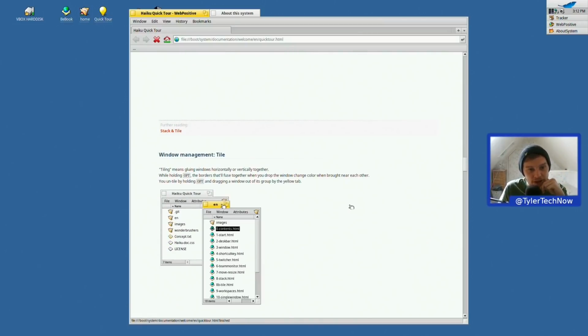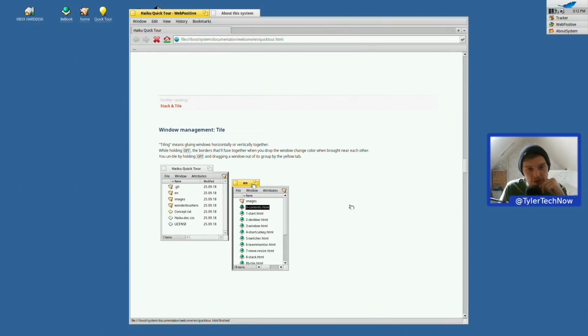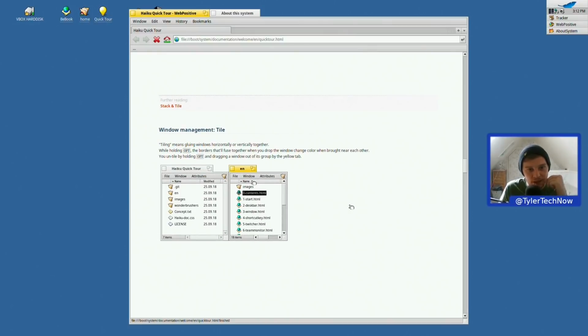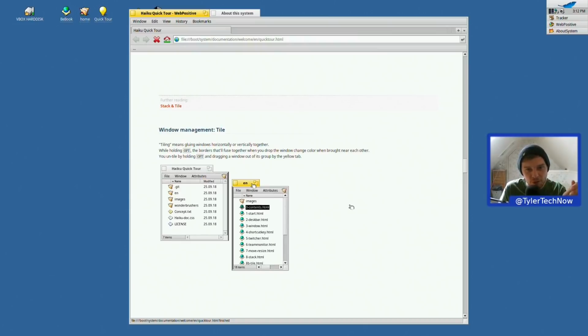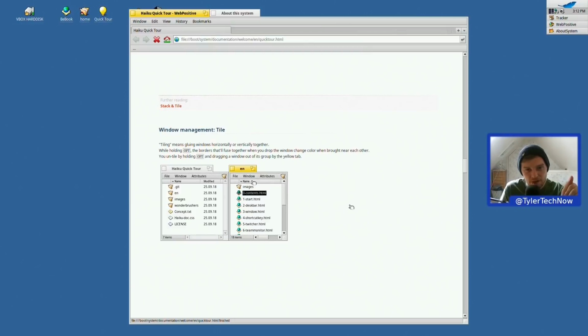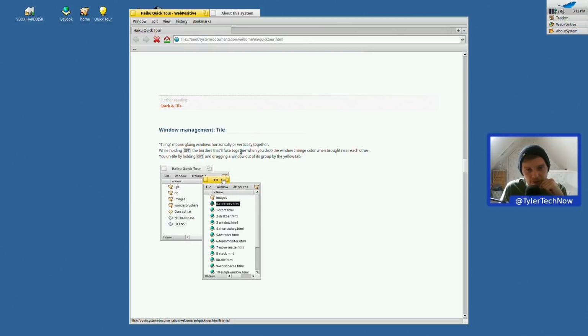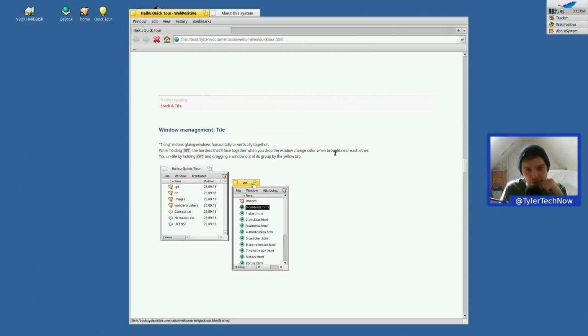Oh, we have tiling as well. Tiling means gluing windows horizontally or vertically while holding the Opt key, which is the Windows key. The borders that will fuse together when you drop the windows change colour when brought near to each other.